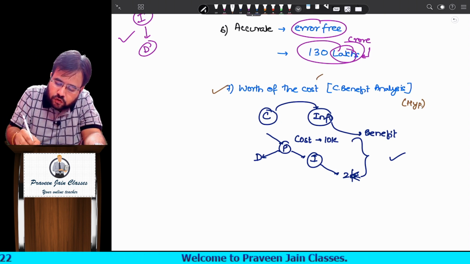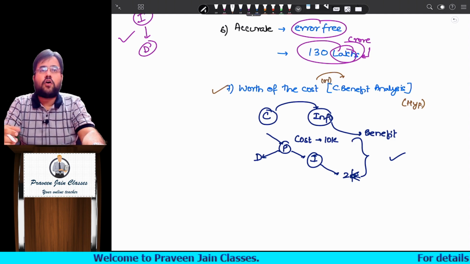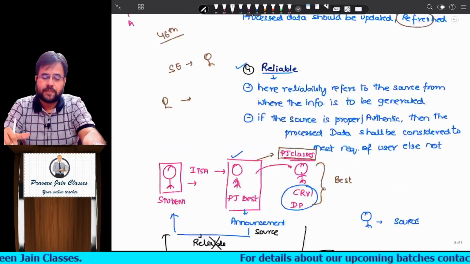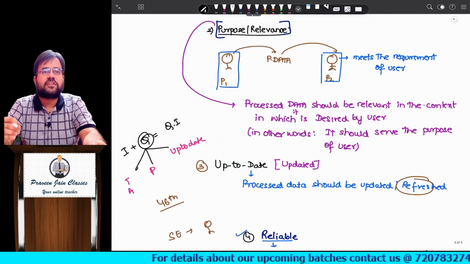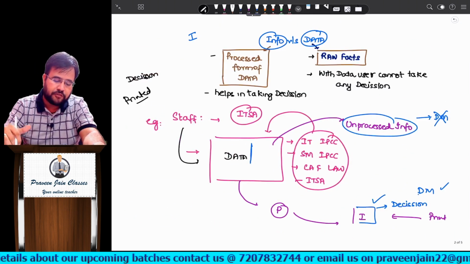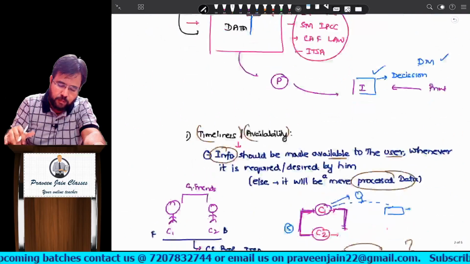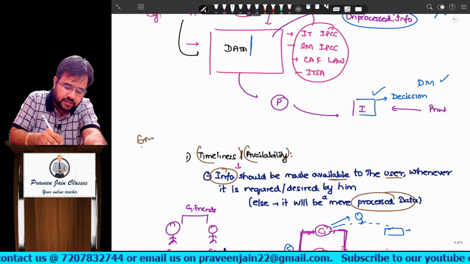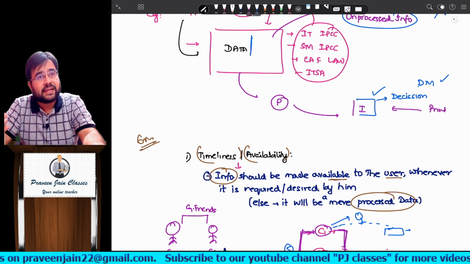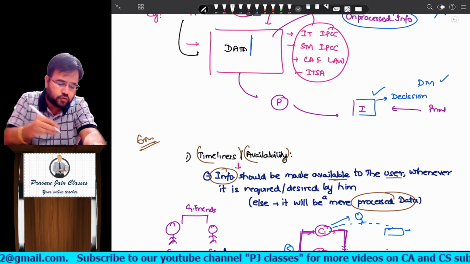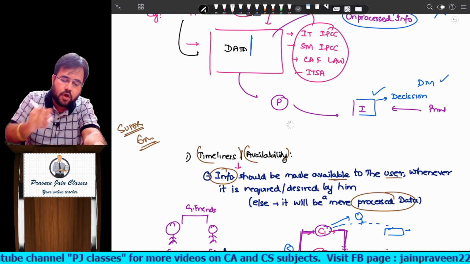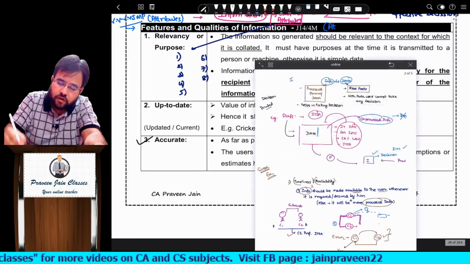So worth of cost, you can also name it as cost benefit analysis. I hope you understood, this is 7 points. It is a very important question. In Chapter number 2, if you have any 8 marker or 6 marker question, then this is one among them. So for 6 marks this is a very important question. Sometimes it can also be asked for 8 marks, and it has already been asked for 8 marks. So the super important question is attributes of information, or what are the qualities or features of information.